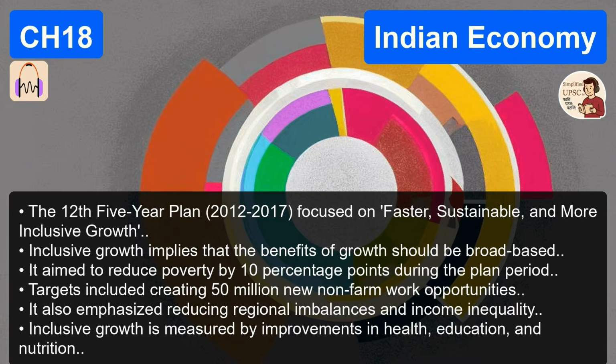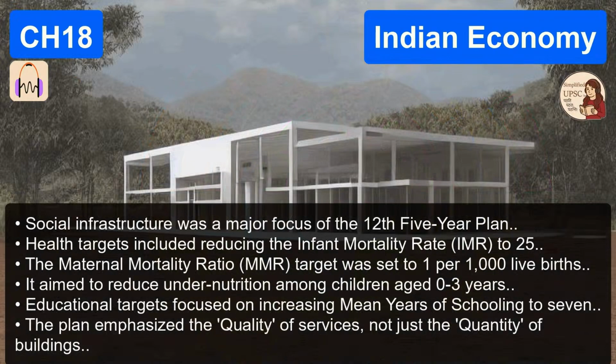That is a phenomenal insight from the text. What about the job market? The targets there were massive. They aimed to create 50 million new non-farm jobs. 50 million. That is literally the entire population of South Korea. So it's a staggering number to even comprehend. And notice they specified non-farm jobs. Why the distinction? Because the goal was to structurally pull surplus labor out of the overburdened agricultural sector and move them into manufacturing or services where productivity is higher.